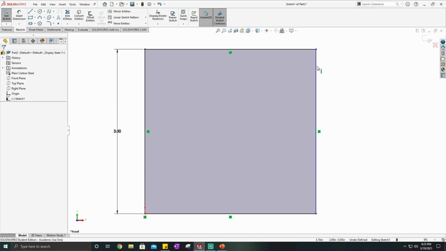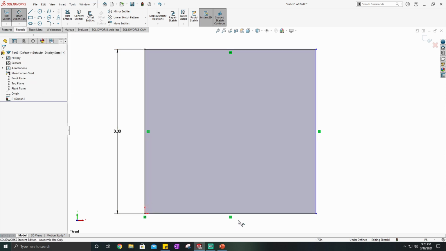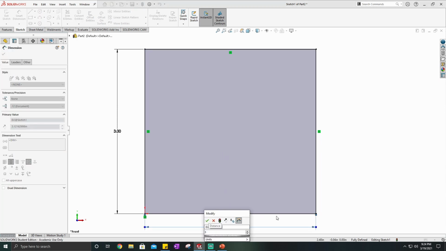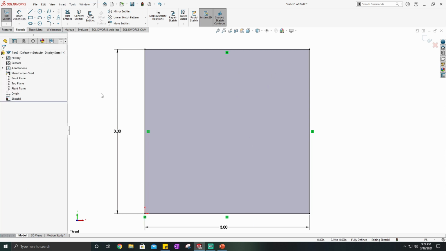So let's say I want to make that 3 inches as well. Well, the way I can do that is I can click Smart Dimension again, and I can either click this line, and it wants to give me a dimension of 3 inches, but if I click on another line, it'll give me a dimension between those two. So let's go ahead and make that 3 inches as well, hit enter, and there we have a perfect square. We know that this is 3 inches, these are both equal to each other, these are both equal to each other. If I press escape, I get out of the dimension tool.